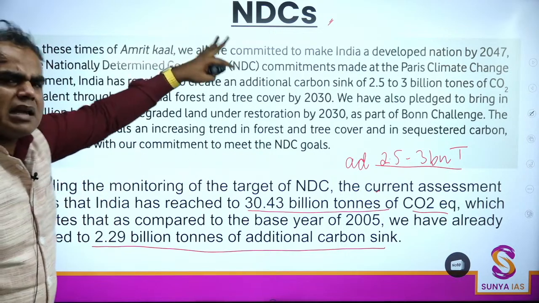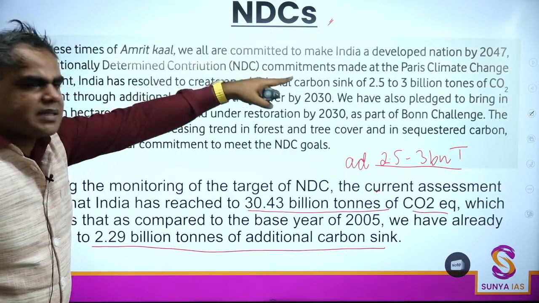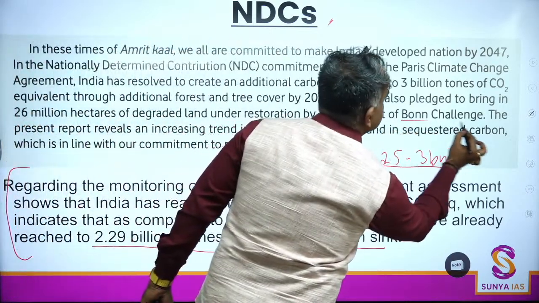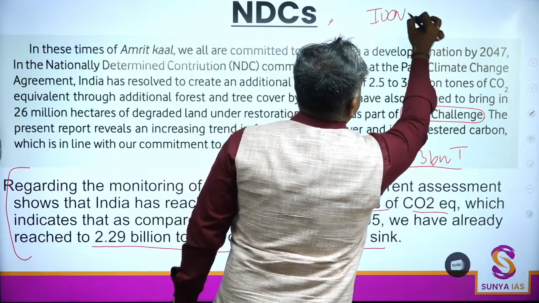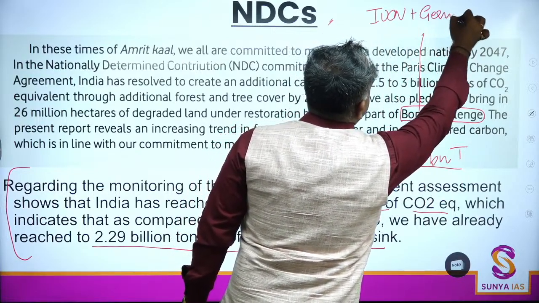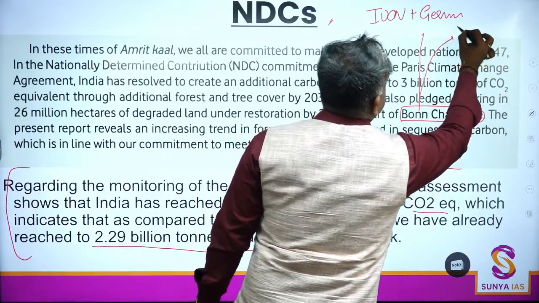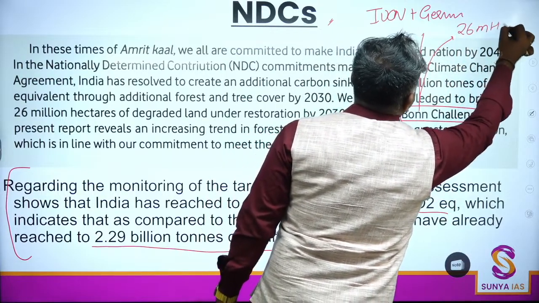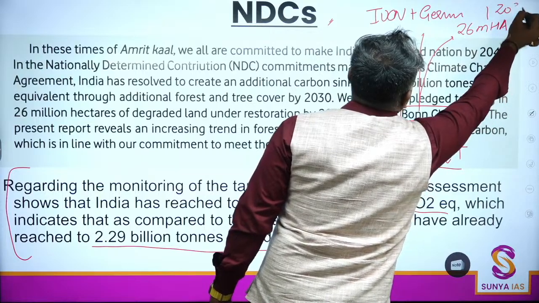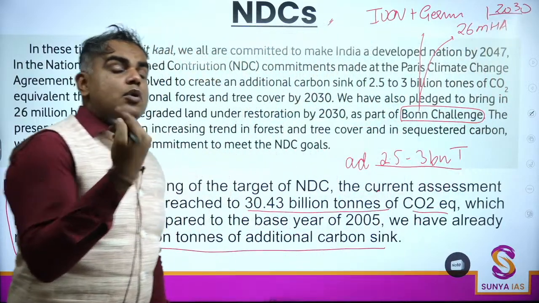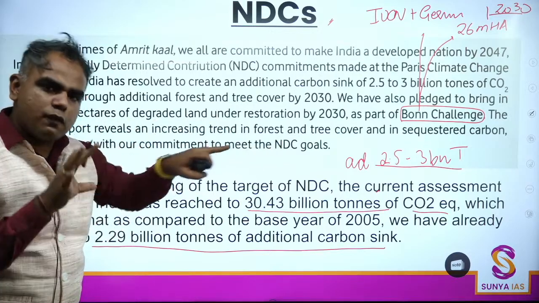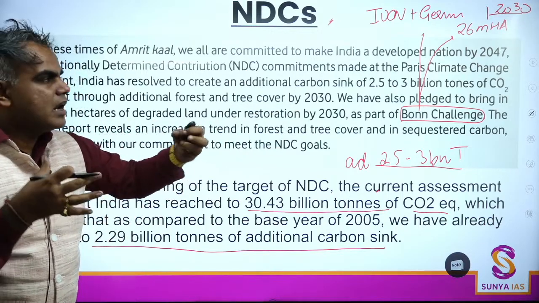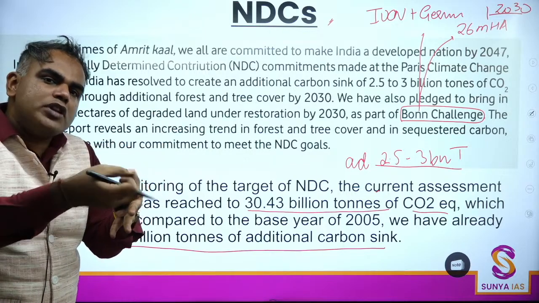Okay. Again, in this report, mention of NDCs, Paris Climate Deal, mention of Bonn Challenge is there. Bonn Challenge, remember, IUCN plus the government of Germany. India's target is to restore 26 million hectares by 2030. So again, I have told you this report has a lot of other prominent initiatives, conventions related to forests. Bonn Challenge में क्या करना है? Degradation of forest land को restore करना है.